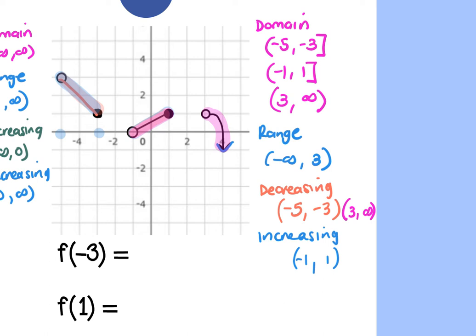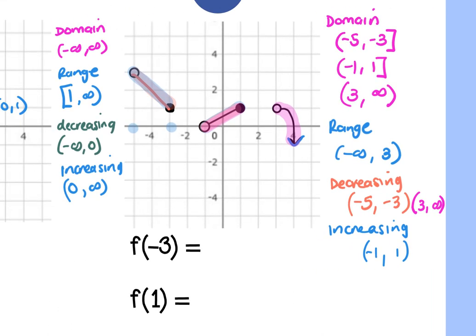We good? We're taking the x value there. For increasing, decreasing, and constant, it's always the x value. The only thing that's the y is the range.